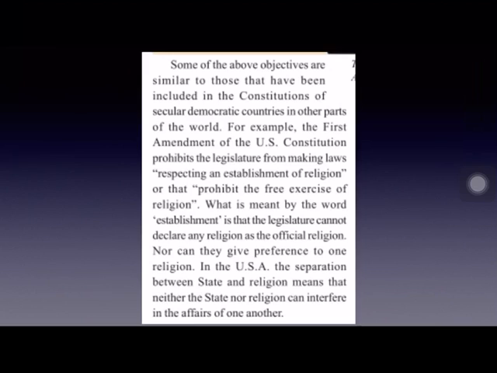And here the word establishment means that the legislature cannot declare any religion as the official religion, nor can it give preferential treatment to any religion.